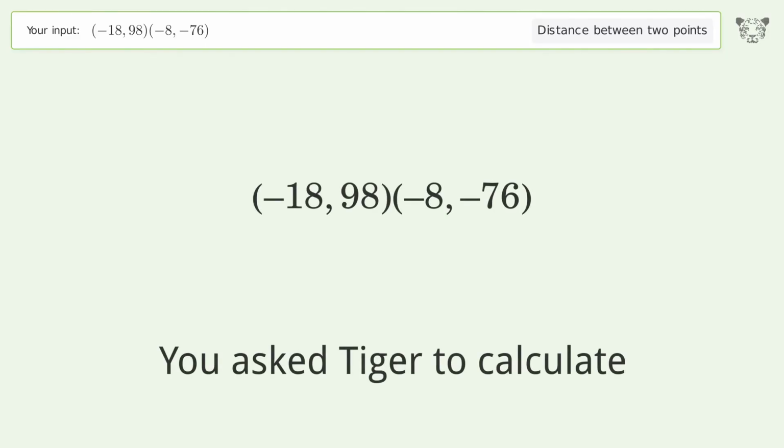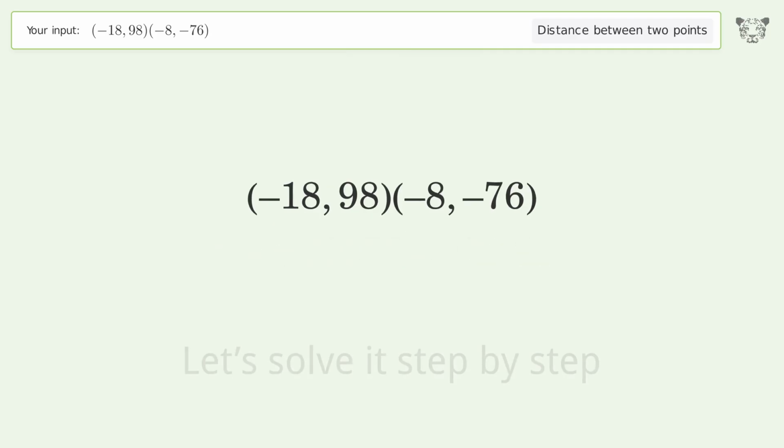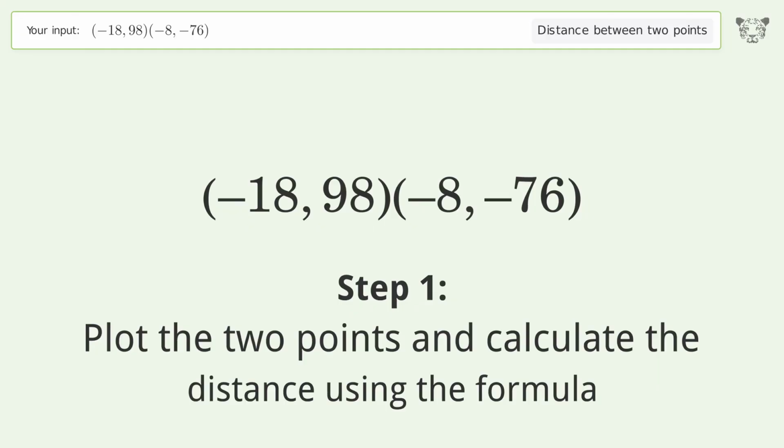You ask Tiger to calculate. This deals with the distance between 2 points. The distance between the 2 points is the square root of 30,376, or 174.287. Let's solve it step by step. Plot the 2 points and calculate the distance using the formula.